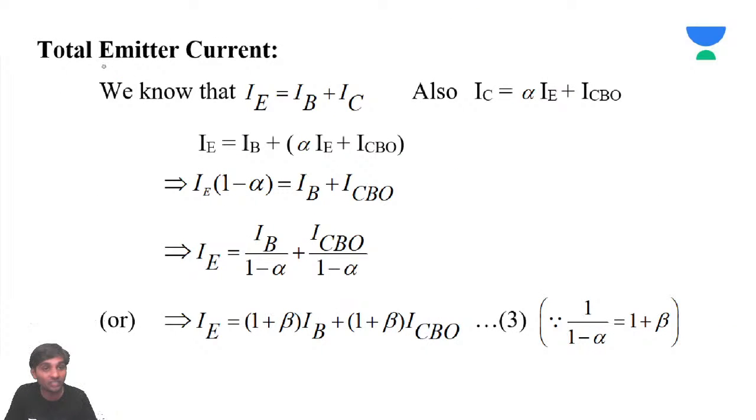Now we are talking about emitter current. That is output current. IE is going to be IB plus IC. Also, we have seen IC is going to be alpha IE plus ICBO. So just substituting that value, IE is going to be IB by 1 minus alpha plus ICBO by 1 minus alpha. Or you can write IE is going to be 1 plus beta into IB plus 1 plus beta into ICBO, because we know that 1 by 1 minus alpha is going to be 1 plus beta. I am just replacing 1 by 1 minus alpha with 1 plus beta.